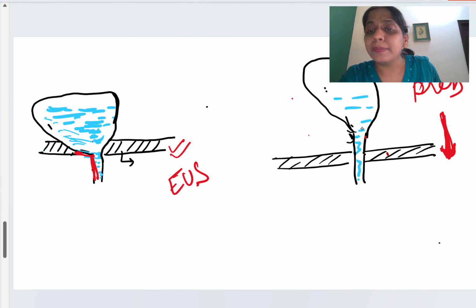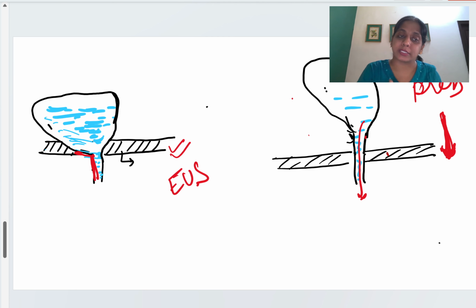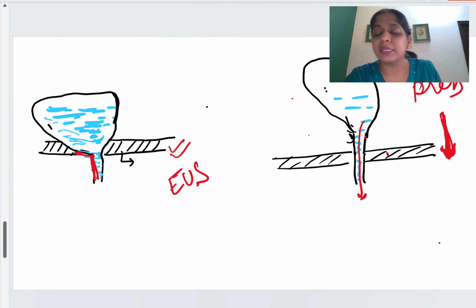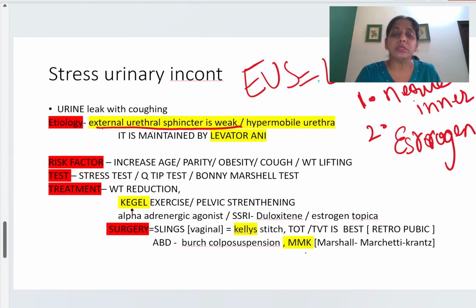When it opens up, the urine leaks, because the levator ani, or the external urethral sphincter, is weak. That is stress urinary incontinence: due to the weak external urethral sphincter, the urethra becomes hypermobile.